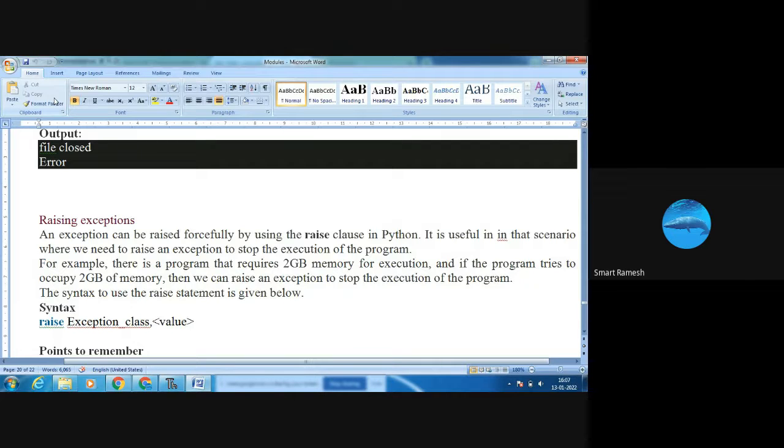For example, there is a program that requires 2 GB of memory for execution, and if the program tries to occupy 2 GB of memory, then we can raise an exception to stop the execution of the program. See the syntax: raise exception class value.